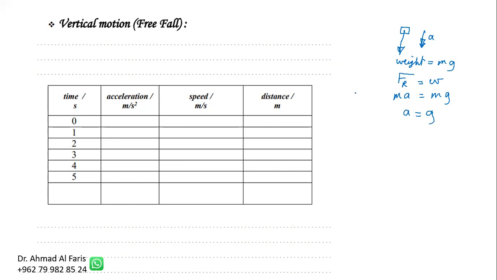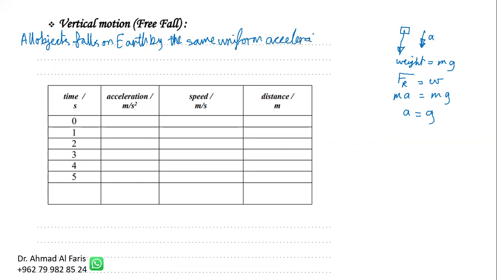Now the gravity acceleration changes according to the position. The gravitational field strength on Earth is different than on the Moon or on Mars or other planets. So we have to say that all objects, each object by itself, fall on Earth with the same uniform acceleration called gravity acceleration.